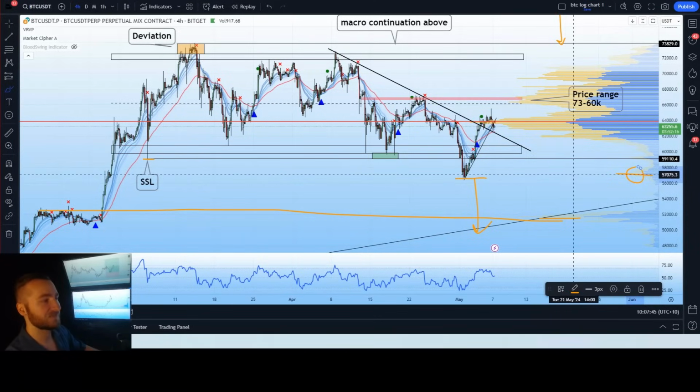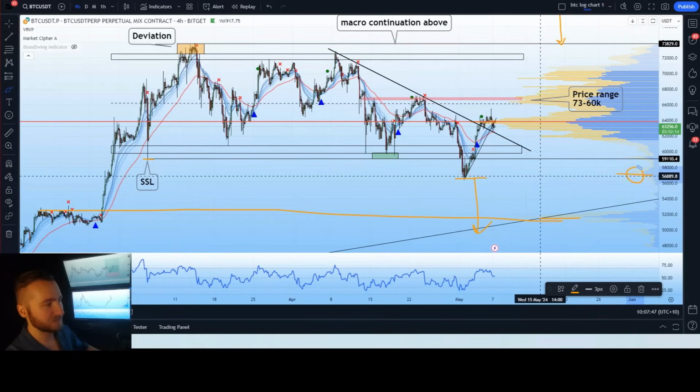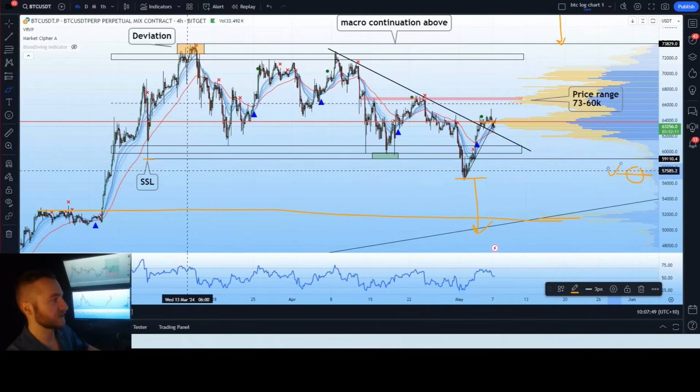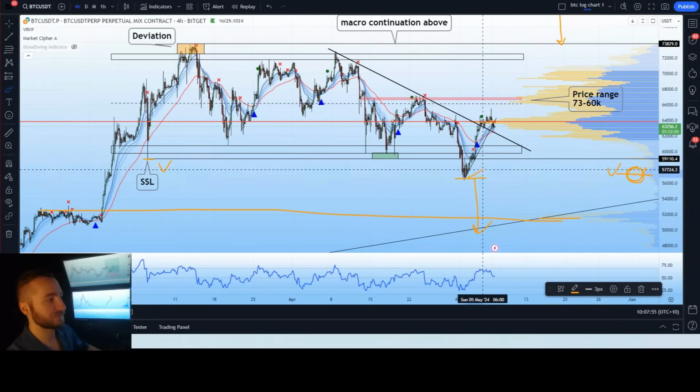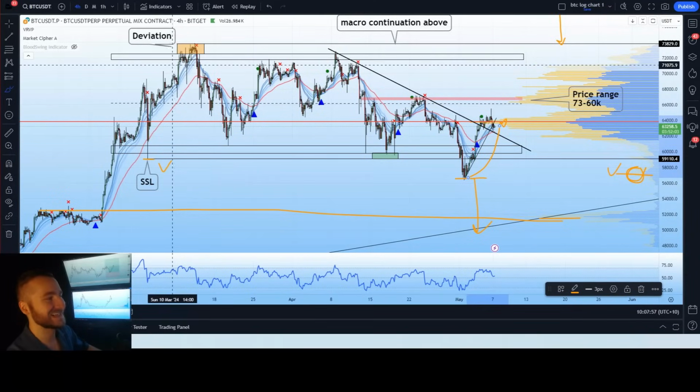We did not fail to hold this area. In fact, we bounced from this area, ticking that correction. That correction on the 4-hour under the sell side was done. We saw a correction to 57 as per the VRPV, and we bounced from that level back into our standard high time frame range. So again, the price action is bullish.